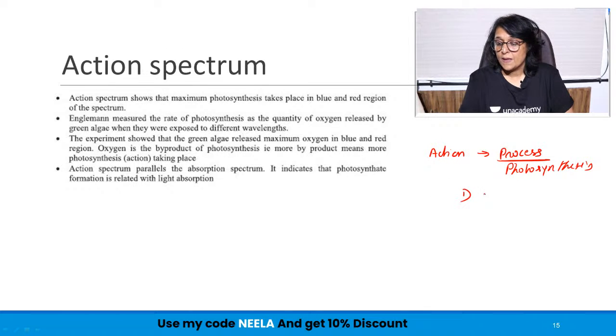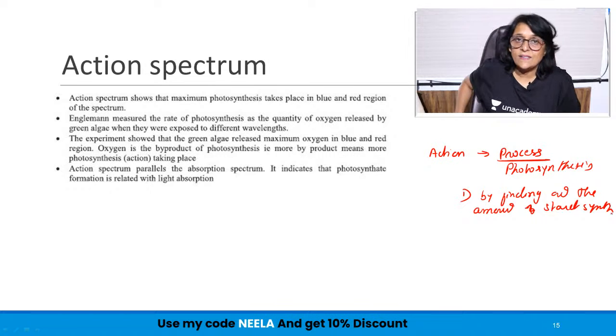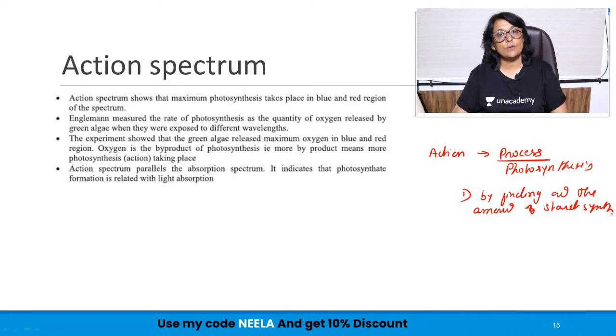One is by finding out the amount of starch synthesized, because in photosynthesis glucose will be synthesized and that glucose gets converted into starch.